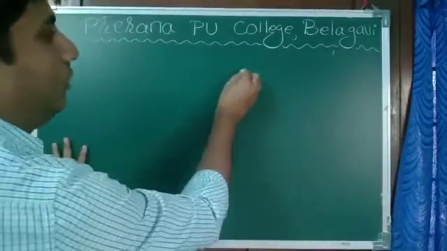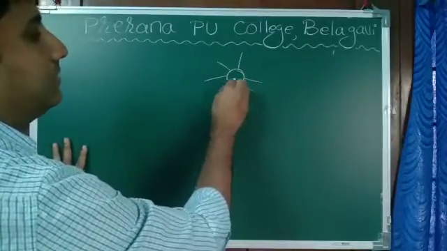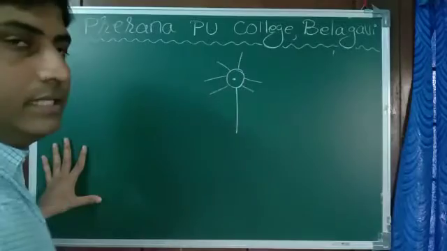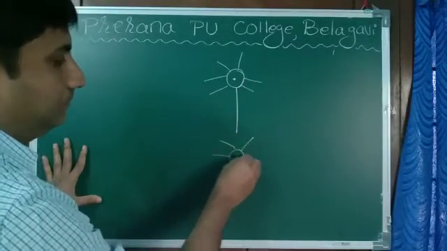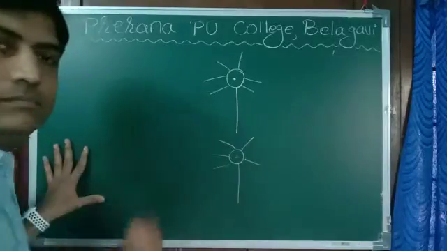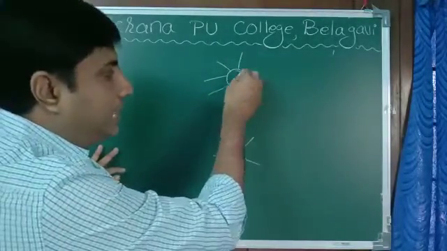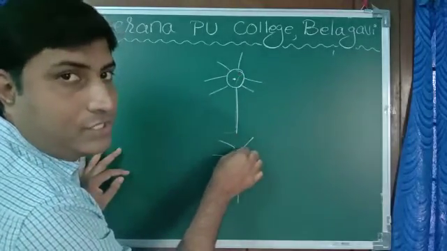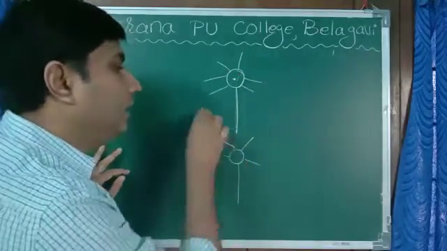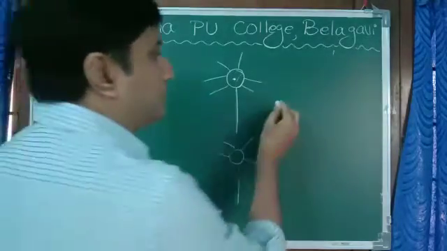If this is the cyton, nucleus, suppose these are the dendrites, this is the axon. The next one. Now, messages enter through dendrites and come out through the axon. Then again they enter the dendrites of the next neuron and come out. Now there is a gap between two neurons. That gap is called synapse.